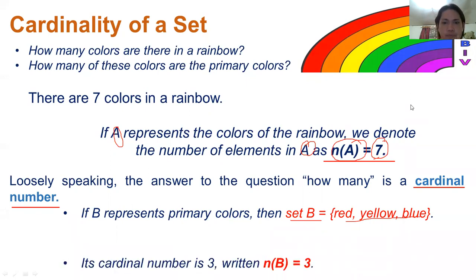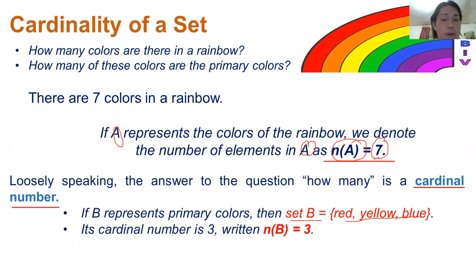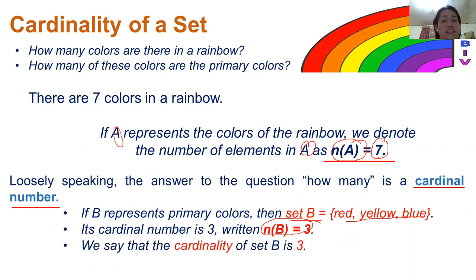So if set B represents primary colors, then the elements of set B are red, yellow, and blue. Now, its cardinal number is 3, written as n of B is equal to 3. Since there are 3 elements in this given set B, the cardinal number is now 3, or n of B is equal to 3, as I encircled. And we say that the cardinality of set B is equal to 3. So do not forget that one. Okay? So I hope you are getting something so far in our discussion.